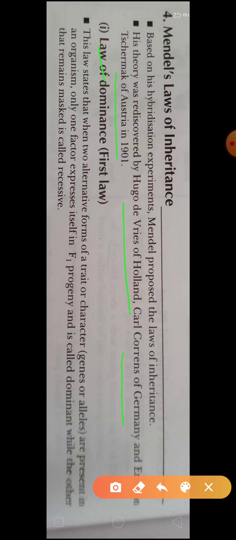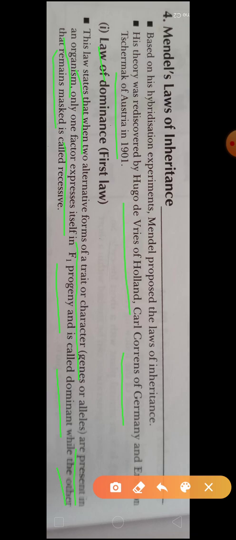See here once again, this law states that when two alternative forms of a trait or character are present in an organism, only one factor expresses itself in the F1 generation and is called dominant, while the other factor remains masked and is called recessive.